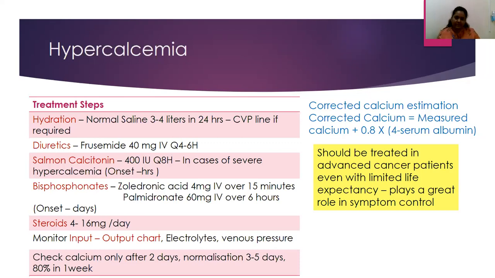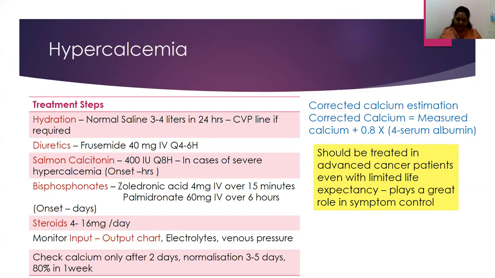And we need to check calcium levels every 12 to 24 hours in the initial 2 days, and then after normalization, it could be tapered off, and then the patient has better relief from this. So it is important in advanced cancer patients, even if there is a limited life expectancy, because it has an impact on survival. Also, it impacts the quality of life, and it has a role in reducing the symptom burden